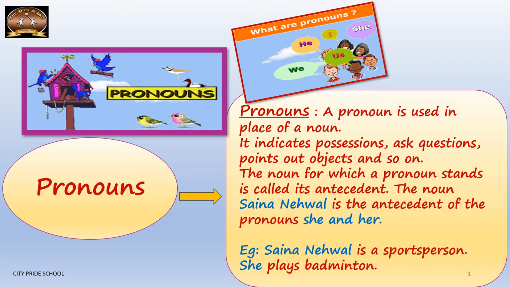Let's look at the example. Saina Nehwal is a sports person. She plays badminton. So here Saina Nehwal is the antecedent and she is the pronoun. So if I ask you the question, what is the antecedent in the sentence? You might as well write, Saina Nehwal is the antecedent of the pronoun she. Now let's move forward.